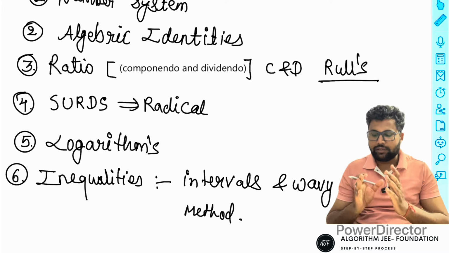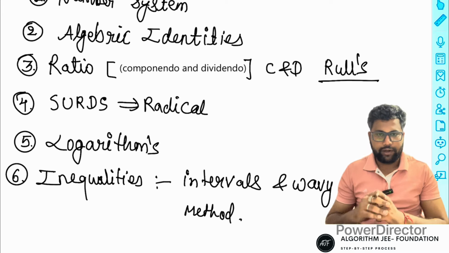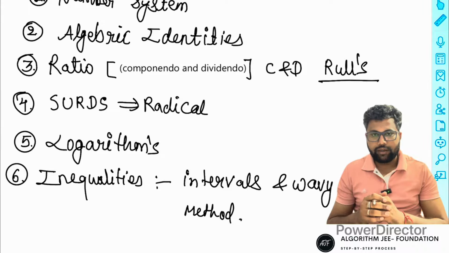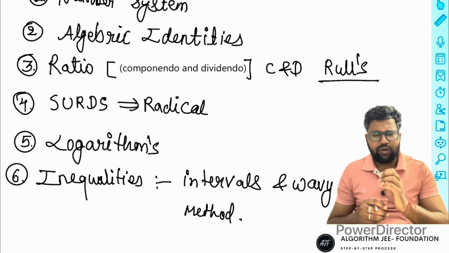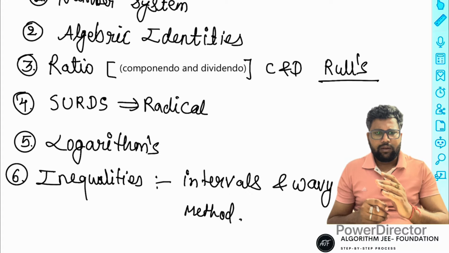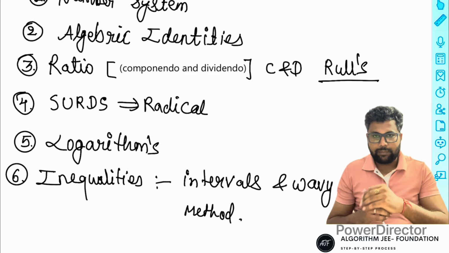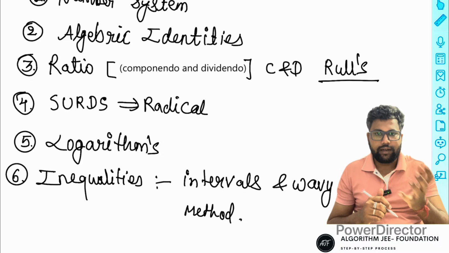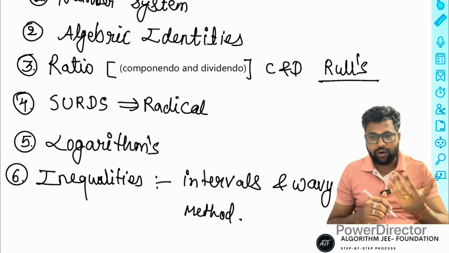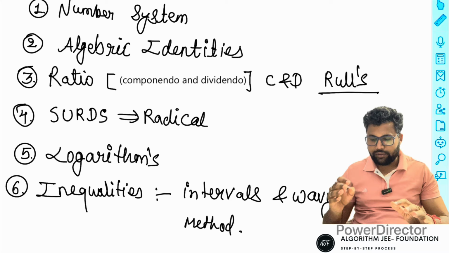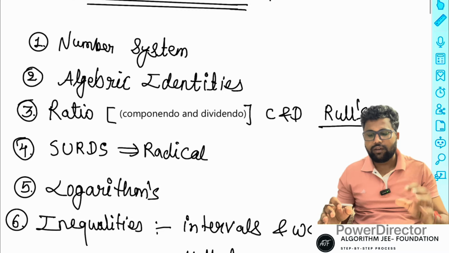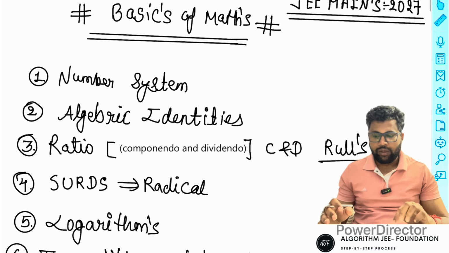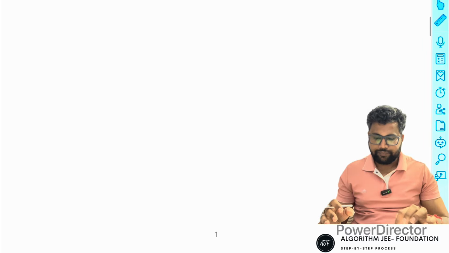After that we discuss inequalities. Inequalities are very important. Intervals, wavy curve method. Wavy curve method has lots of types: trigonometry, quadratic equation, trigonometric equations, and these chapters are also a very important part of inequalities. Suppose sine theta is greater than or less than something, so how to manage it and what is the interval. So these are the things in inequalities. So we discuss these six parts and more than six parts in basic mathematics. Now first we start number system.